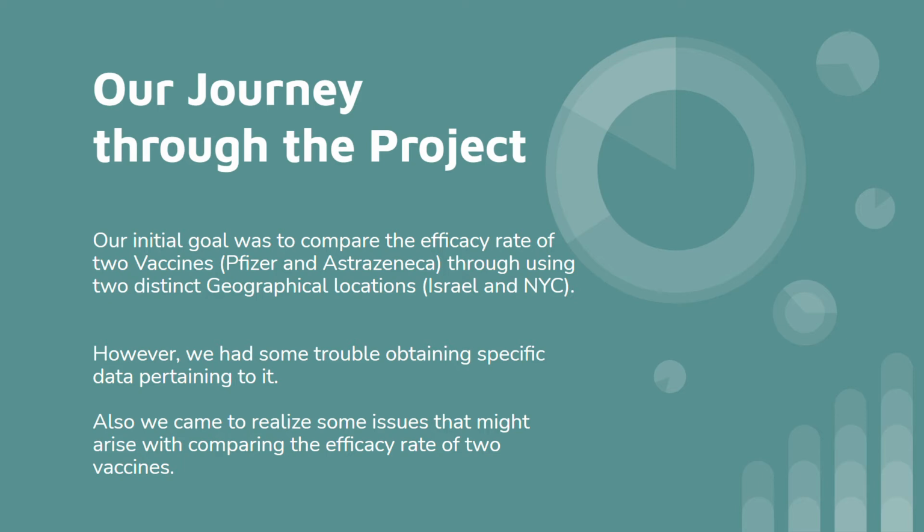Also, we came to realize some of the issues that might arise when comparing the efficacy rate of two vaccines. We realized that the vaccine efficacy rate that we wanted to employ as a constant in our model, based on the FDA definition, was actually based on the comparative likelihood that an individual with the vaccine is more likely to survive compared to a person without the vaccine. The issue arises upon realization that the same group of people are not used in trials for distinct vaccines, and also the timing of running these clinical trials drastically impacts the constant number that our assumption would so heavily rely on.